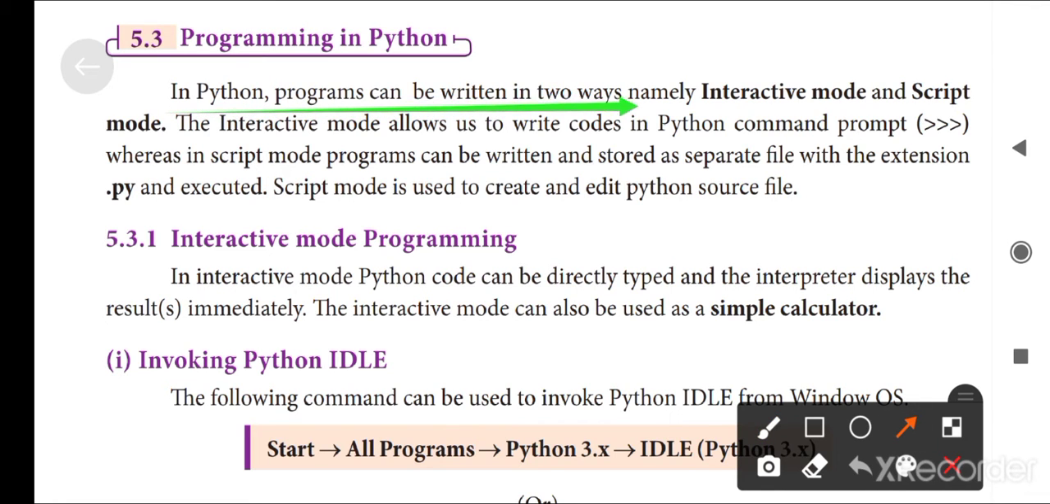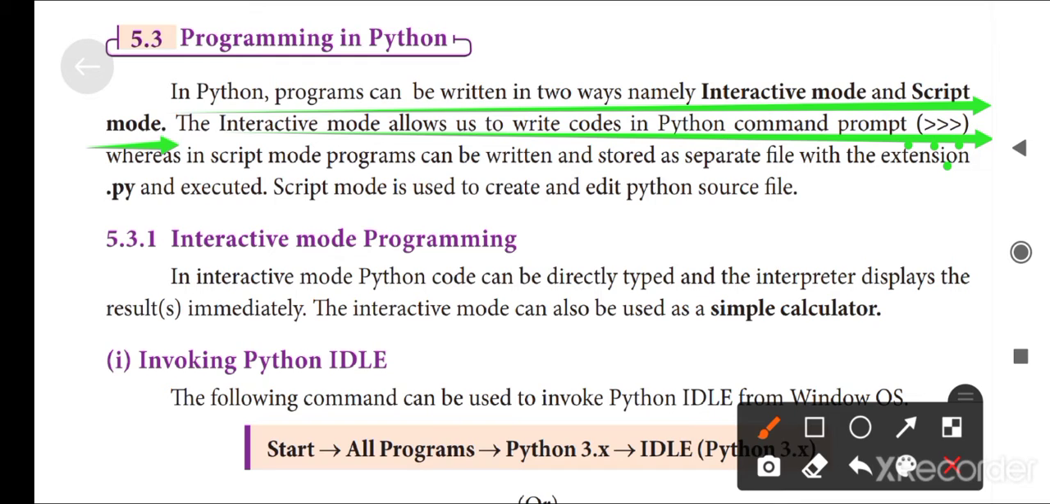In Python, programs can be written in two ways, namely interactive mode and script mode. The interactive mode allows us to write code at the Python command prompt. Python command prompt is nothing but this, can you see this? Three greater than symbols. This is the Python command prompt.